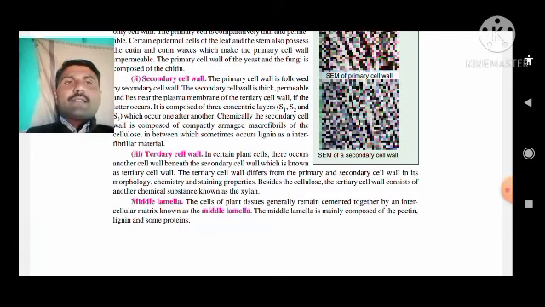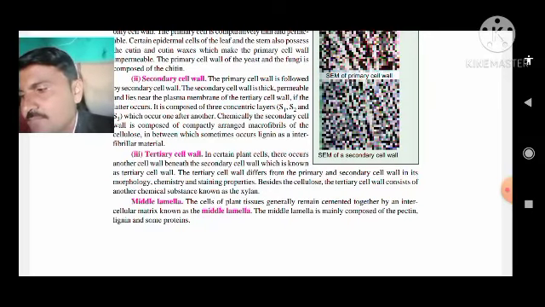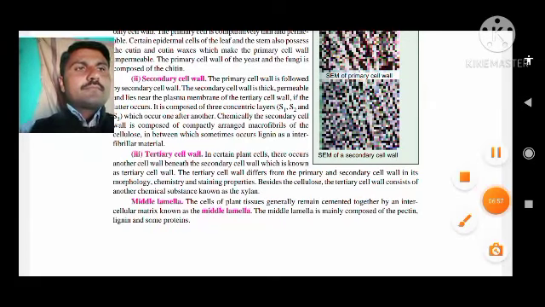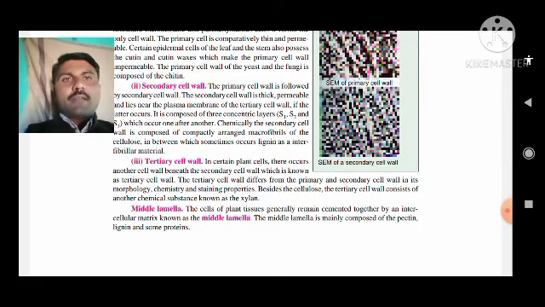In certain plant cells, there occurs another cell wall beneath the secondary wall, which is also called the tertiary cell wall. The tertiary cell wall differs from the primary and secondary in its morphology, chemistry, as well as staining material. Besides cellulose, the tertiary wall consists of another chemical substance, that is xylan.